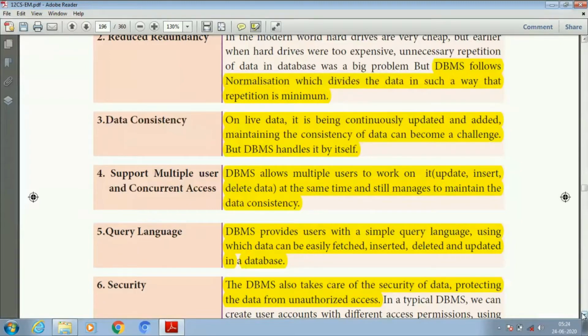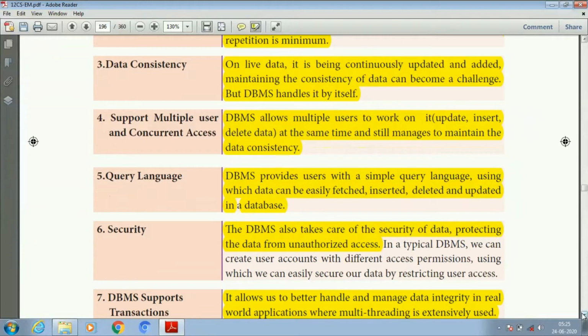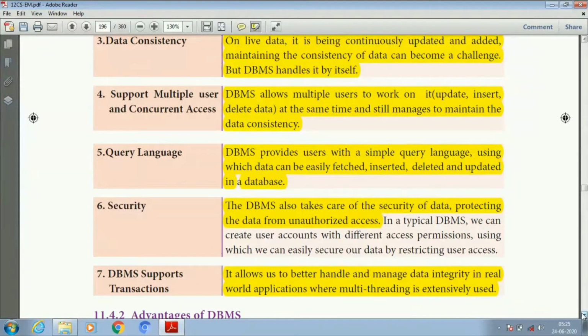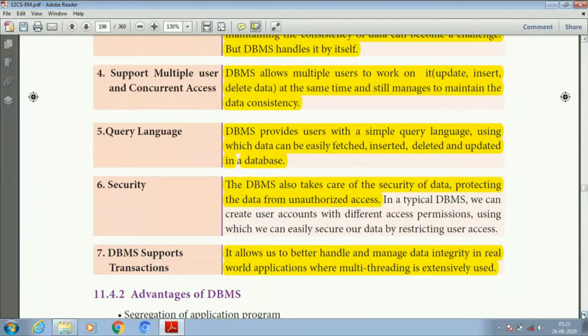Next one is query language. Query language means a language for the specification of procedures for the retrieval of information from the database, that is, access of the data. DBMS provides the user with a simple query language using which data can be easily fetched, inserted, deleted and updated in a database. Like C, C++ and Python are programming languages, query language is used to access the database management system.